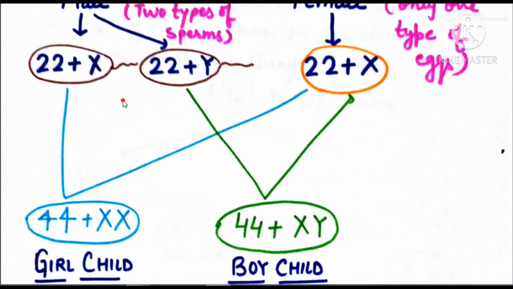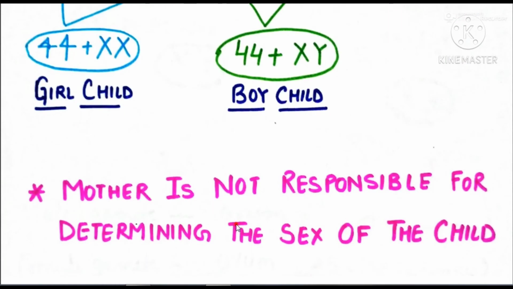If a 22 plus Y sperm fuses with a 22 plus X egg, then it forms 44 plus XY, and XY forms a boy, and XX forms a girl. So determination of sex depends on the fusion of sperm and egg, and because eggs are of similar type, only and only the sperm will decide which sex will be formed. Mother is not responsible for determining the sex of the child.